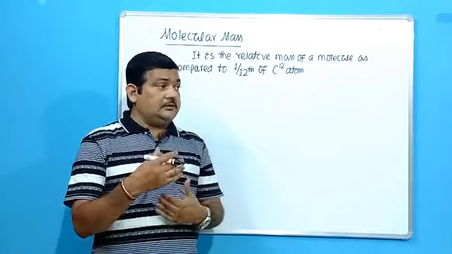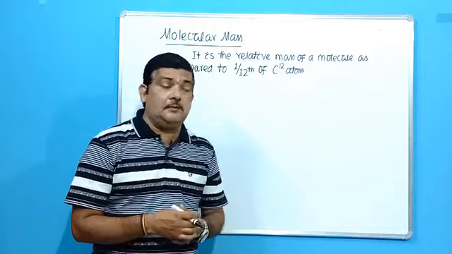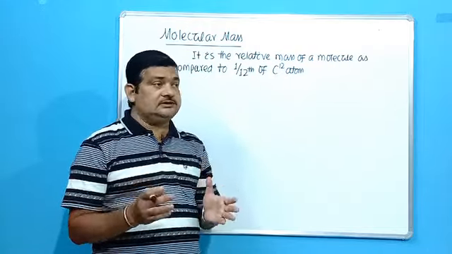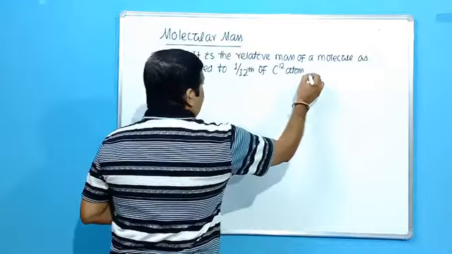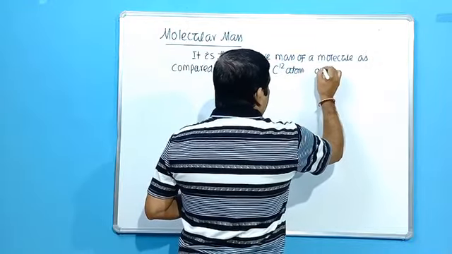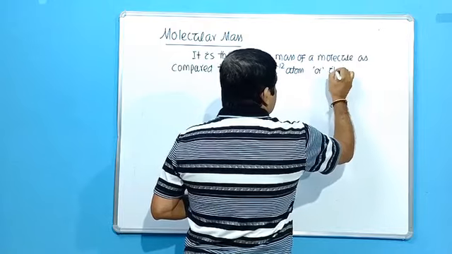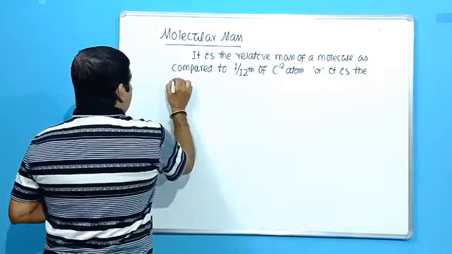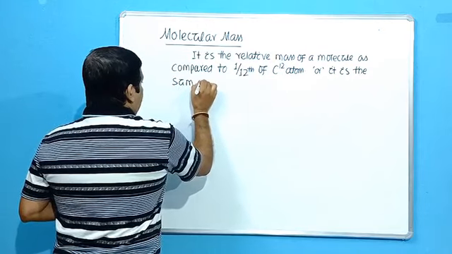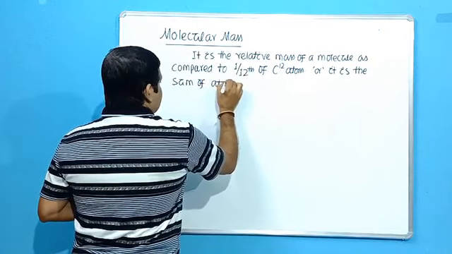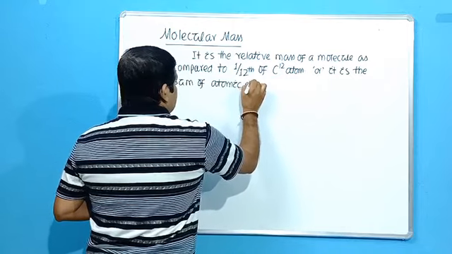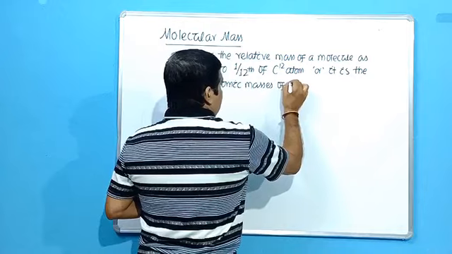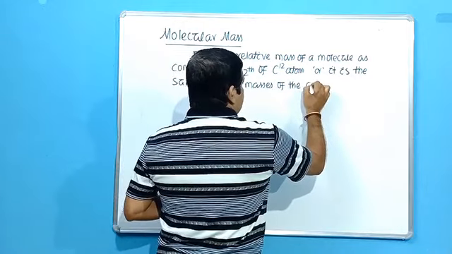Okay. So molecular mass means it is the sum of atomic masses of the constituent atoms.